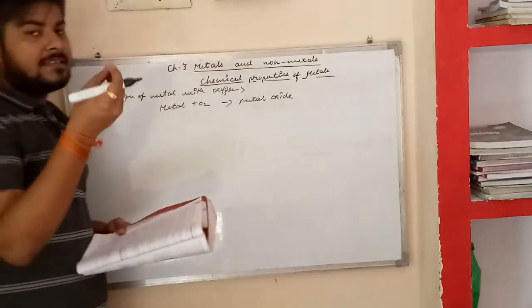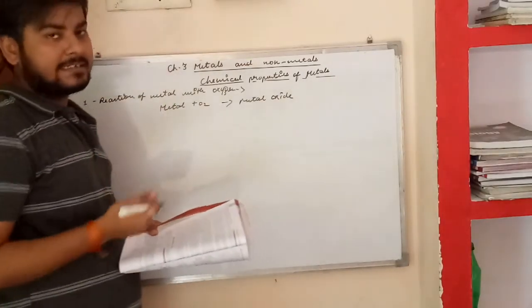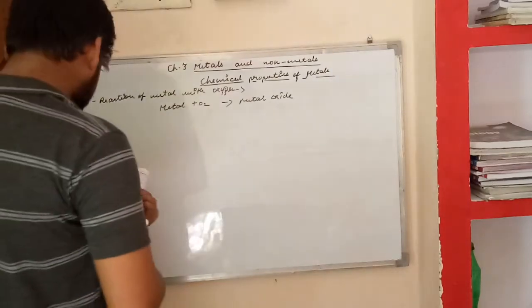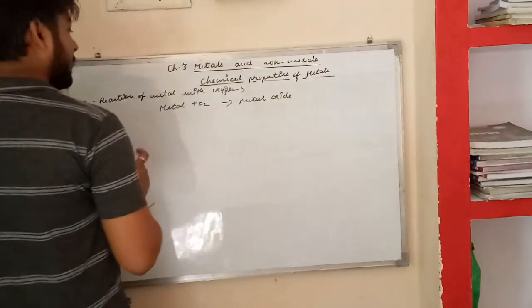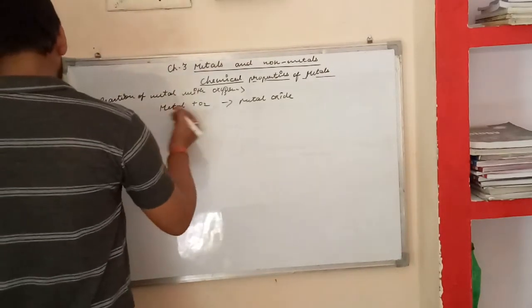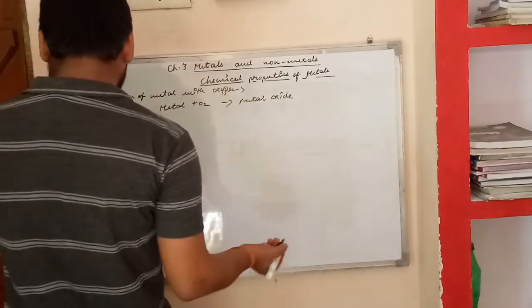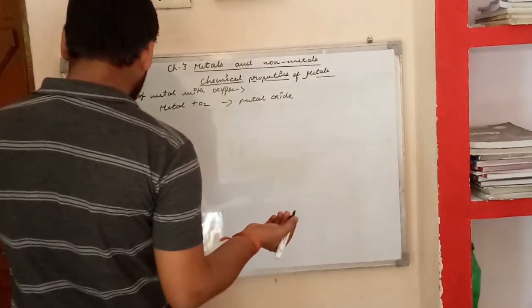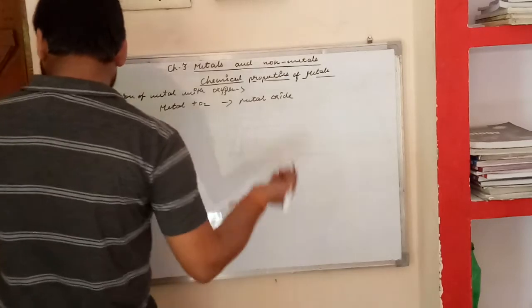Now let us take up an example to understand this more clearly. Sodium metal reacts with the oxygen of air at room temperature to form a basic oxide called sodium oxide.